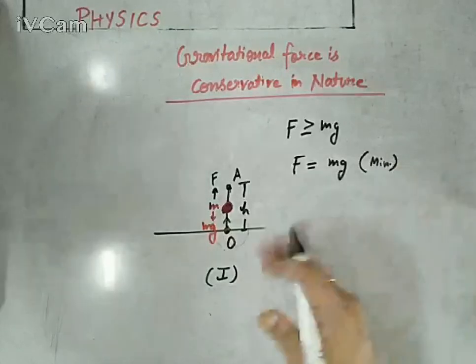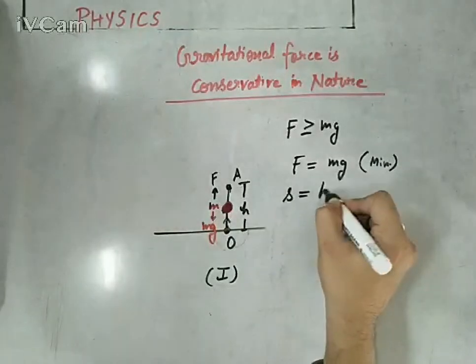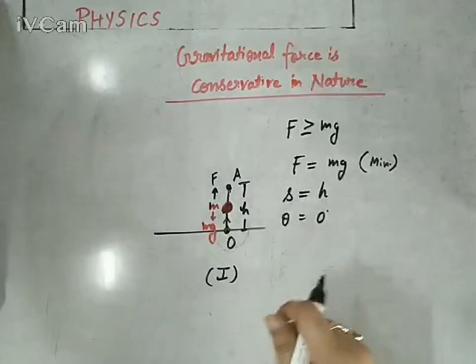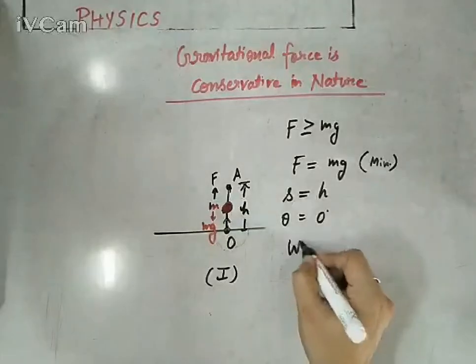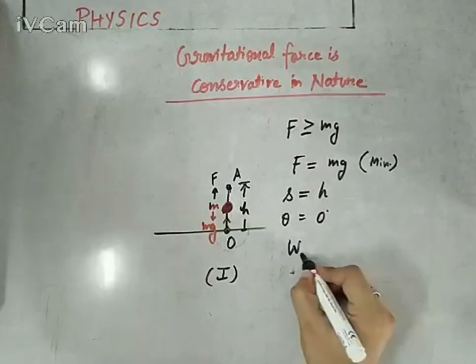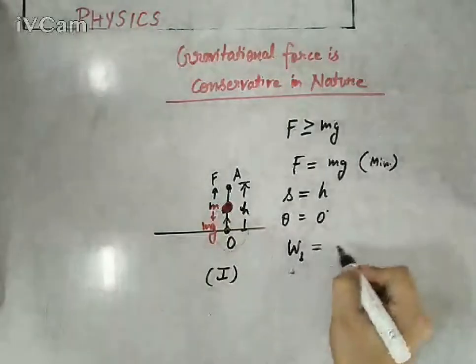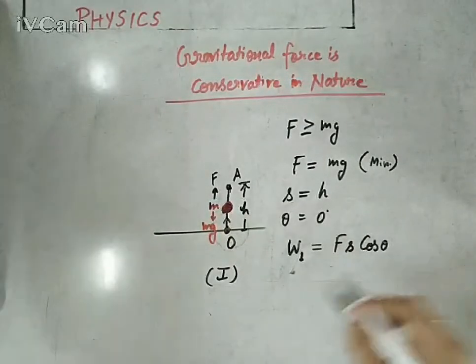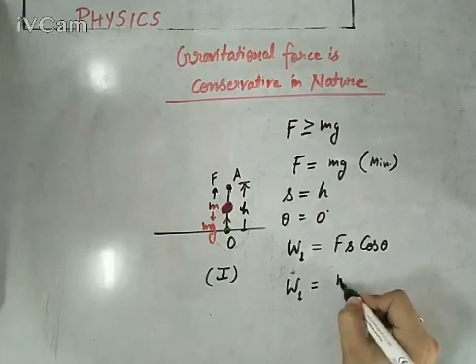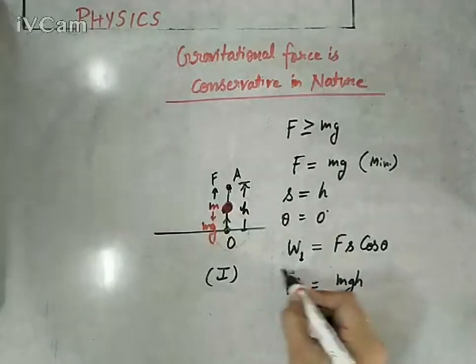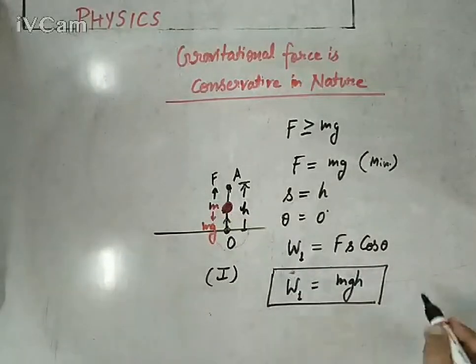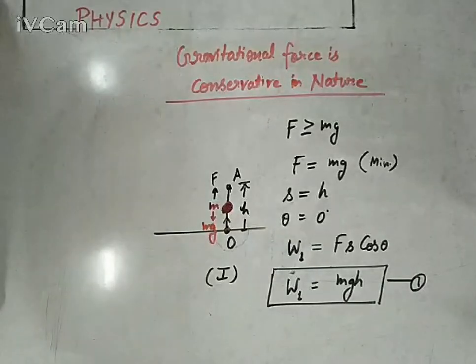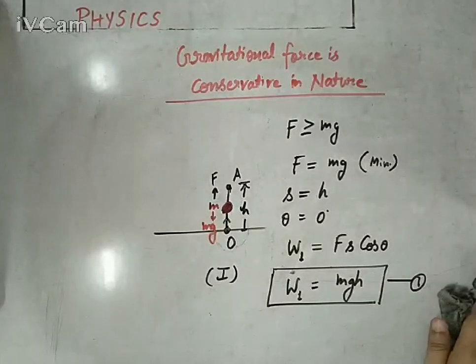Displacement S is actually h, and theta is 0 because displacement and force are in the same direction. So work done from O to A in the first case, let's say W1, would be F s cos theta according to the standard formula. So W1 is simply m into g into h, cos 0 is plus 1, so that would be mgh. The work done against gravitational force is mgh. Let's say this is equation first, the first case, the easiest one. Now let's move the body against the gravitational force with the help of an inclined surface.